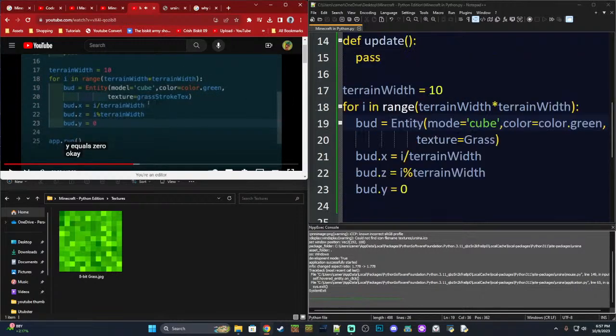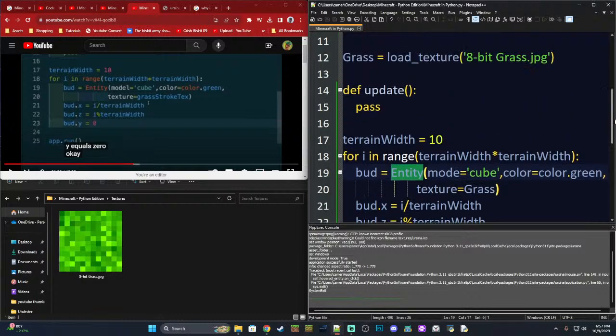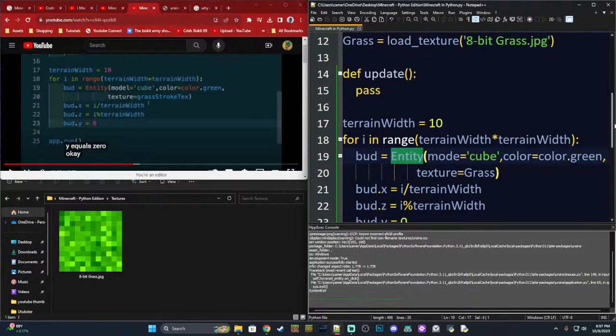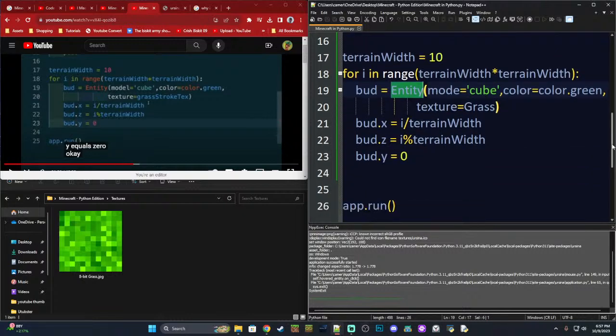Okay, so we've defined terrain width to be 10. For i in range, I haven't learned about for loops just yet, so I'm a little confused with that. But for i in range, terrain width times terrain width, so 10 times 10 is 100. Bud equals Entity. All right, we understand what an entity is. It's a model, and it's equal to a cube, which is the color green, which is the texture grass, which we have already assigned. I'm not quite sure what all this is about, but let's give it another go.